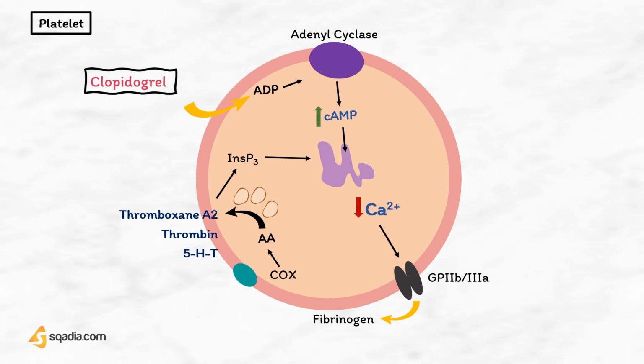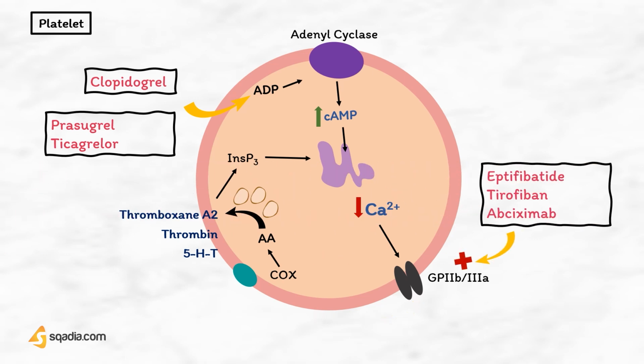Next, we have clopidogrel, a thienopyridine derivative, which reduces aggregation by irreversibly blocking the effects of ADP on platelets, thus resulting in increased cAMP levels with decrease in intracellular calcium and inhibition of platelet aggregation. It has a synergistic action when given with aspirin. Clopidogrel is also used in patients in whom aspirin is contraindicated. Prasugrel and ticagrelor are other ADP inhibitors acting on P2Y12 receptors. They are also used in patients with acute coronary syndromes who are to be treated by percutaneous coronary intervention.